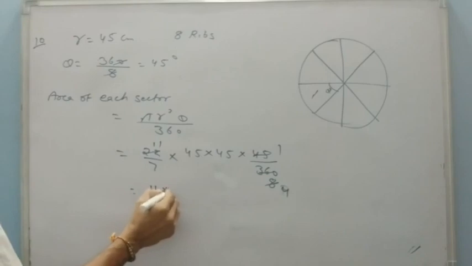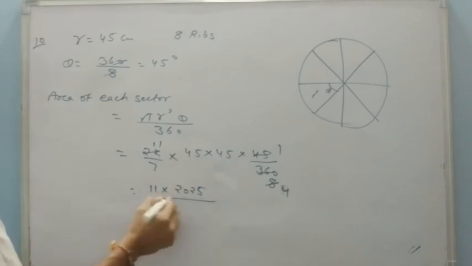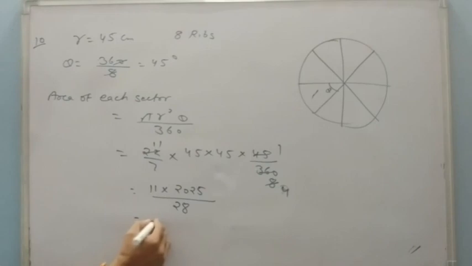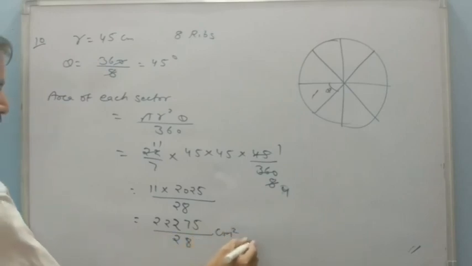Means 11 into 45 into 45, 2025 upon 28. Or just multiply the upper part, that will be 22275 upon 28 centimeter square.